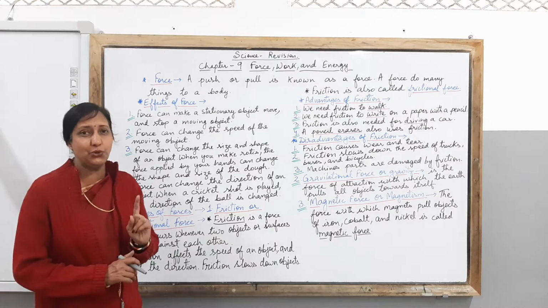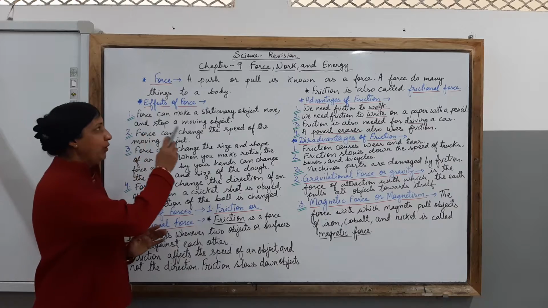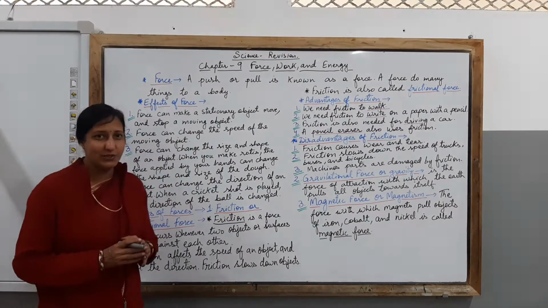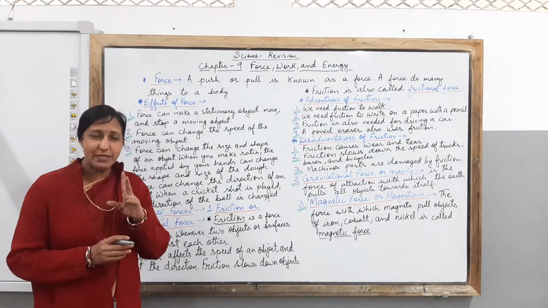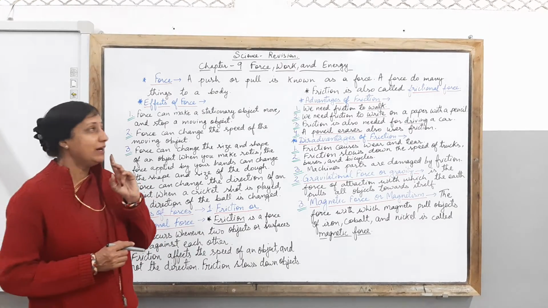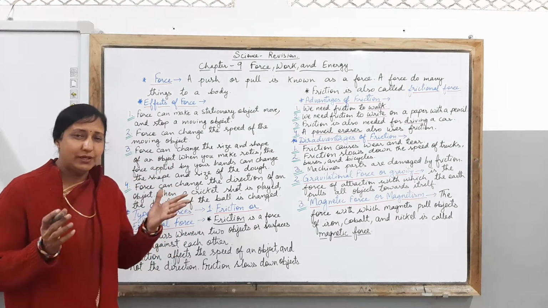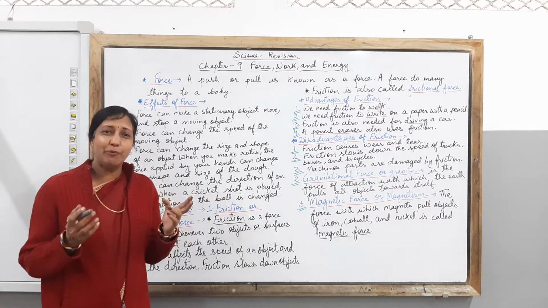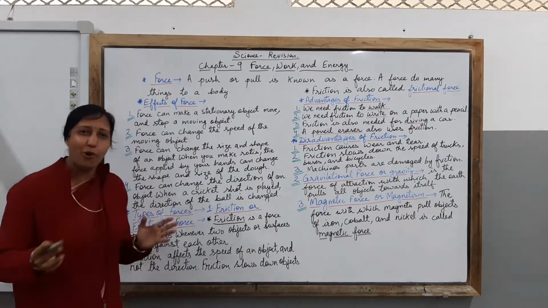First thing which you need to know is what is force all about. So children, force is a pull or push. A pull or push is known as force. And children, a force does many things to a body. So remember these two things. It is very simple for you to learn that a pull or a push is known as force. Very simple. If you are pushing something or you are pulling something, this is only possible with the help of force. So let's learn children, a force does many things to a body.